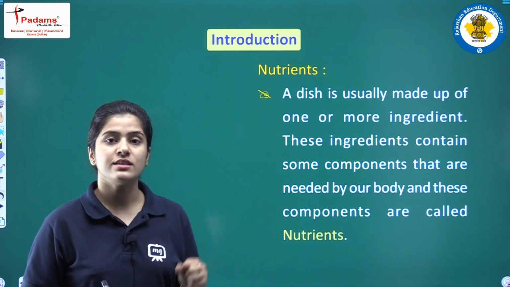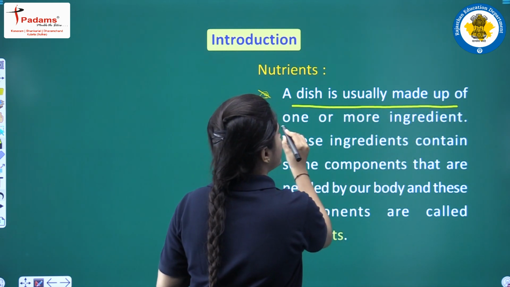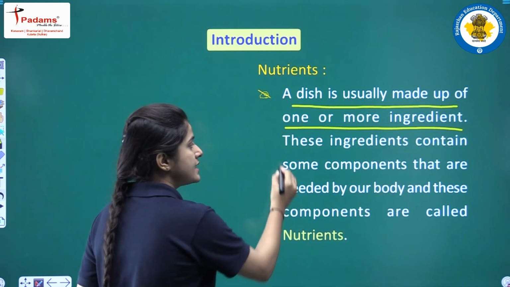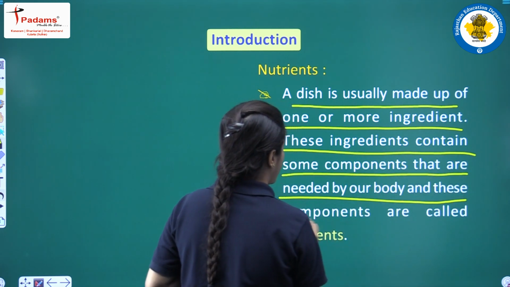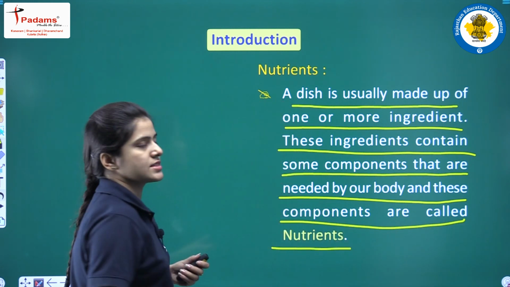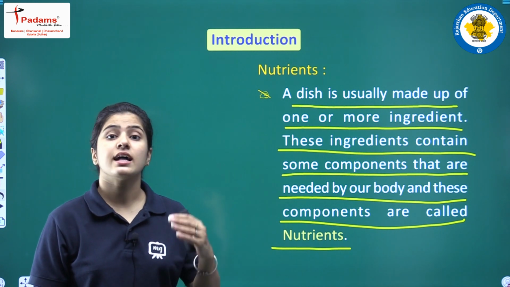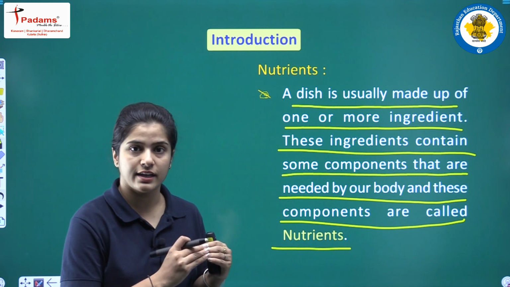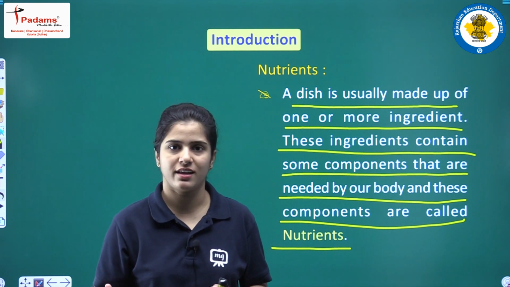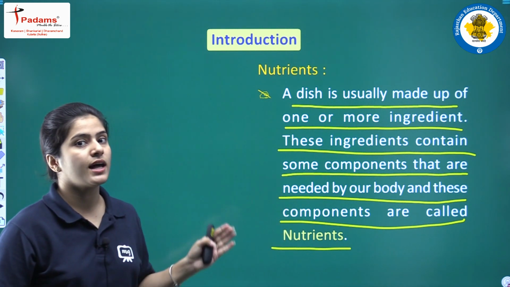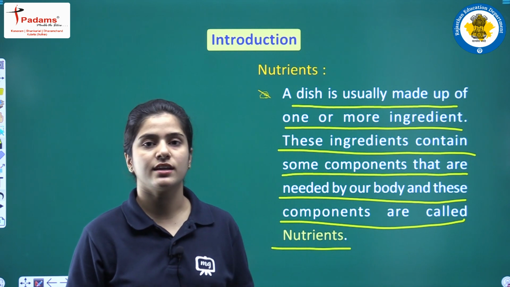All right, students, nutrients. A dish is usually made up of one or more ingredients. These ingredients contain some components that are needed by our body, and these components are called nutrients. So what are nutrients? Nutrients are the components in any ingredient which are required for my body for its proper functioning. All right, students, so this was all about nutrients. We are healthy because we are taking nutrients.